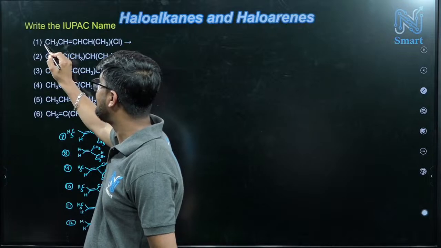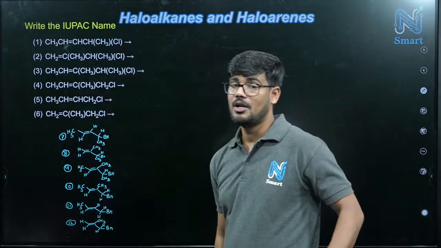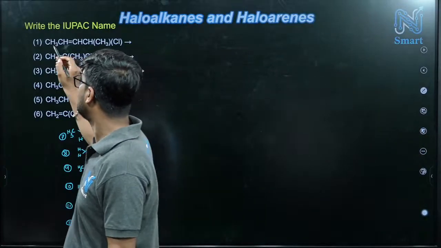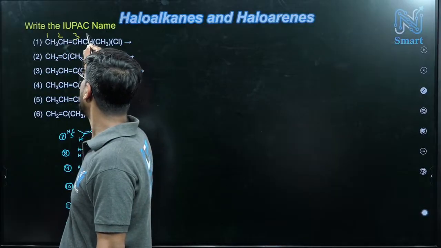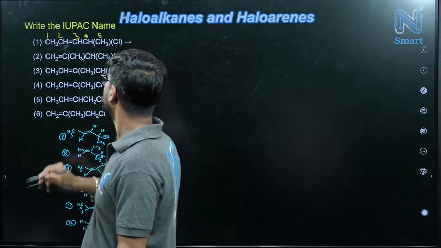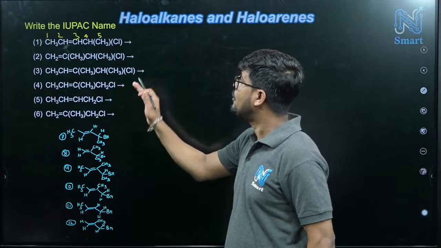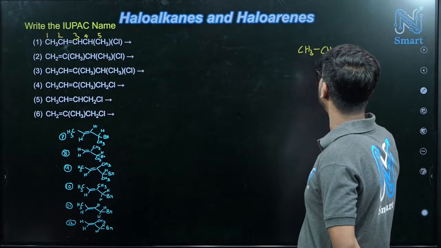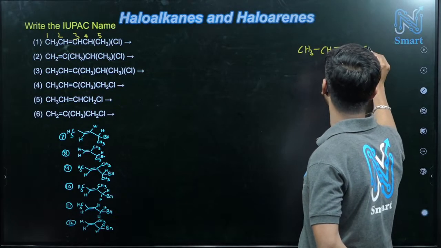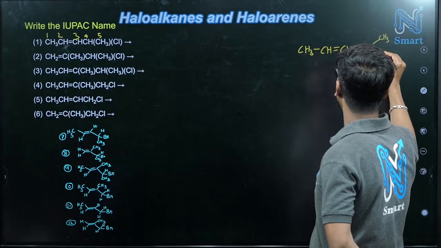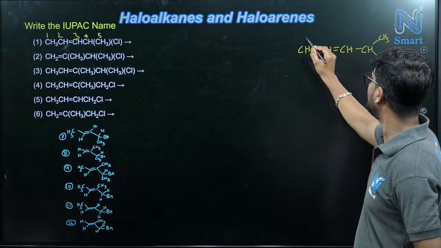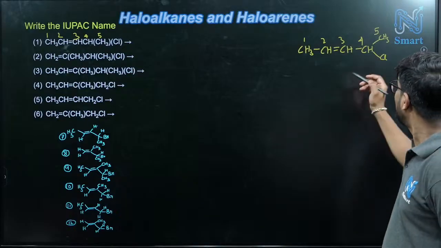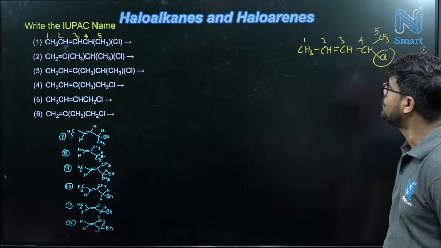But if you consider from the left side, 1, 2, the second carbon is having a double bond. Remember, I said a double bond has higher priority than halo. So that's why 1, 2, 3, 4, and this is 5. Now if you write the structure of this compound, CH3, bond, CH, double bond, CH, bond, CH, and here we have CH3 and here we have another Cl. So that's why 1, 2, 3, 4, 5. This is the system. Now chlorine will be our substituent.